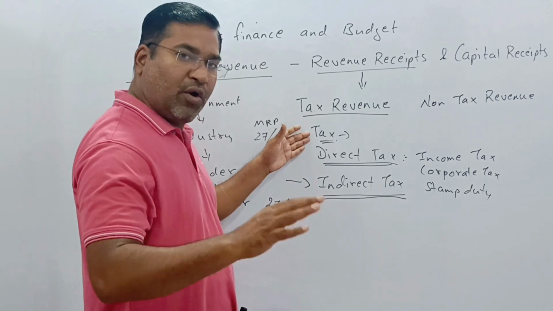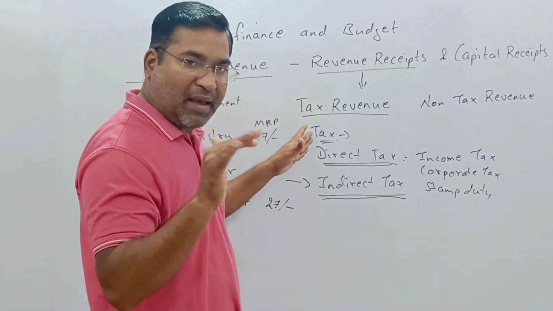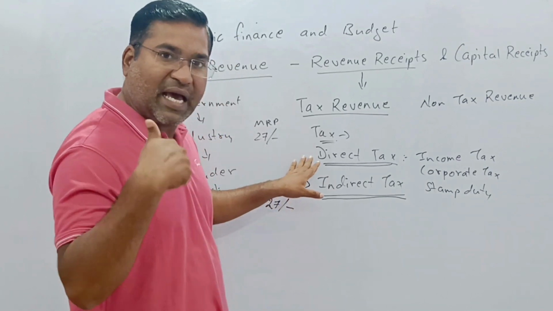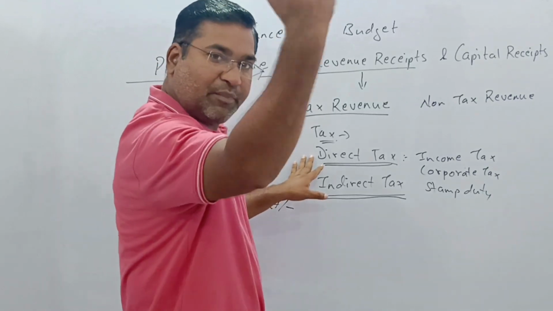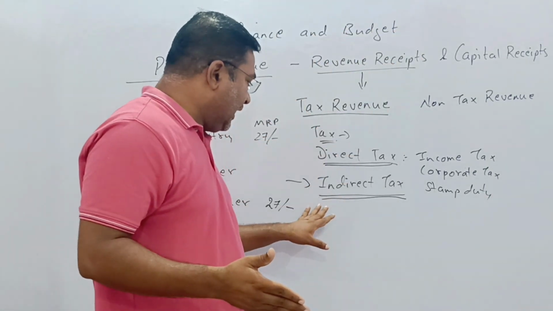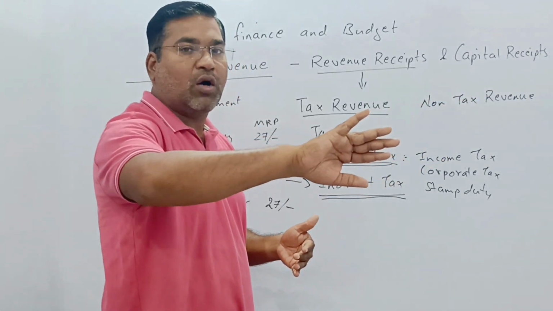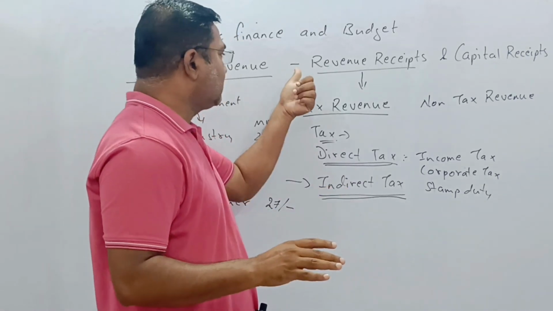Tax, what we said, once you paid without any expectation that it will return back. Direct tax will be directly paid by us. There will be no mediator. We will directly pay to the government. Indirect tax, in a little bit of a long way it will be there, but indirectly it will reach up to the government.